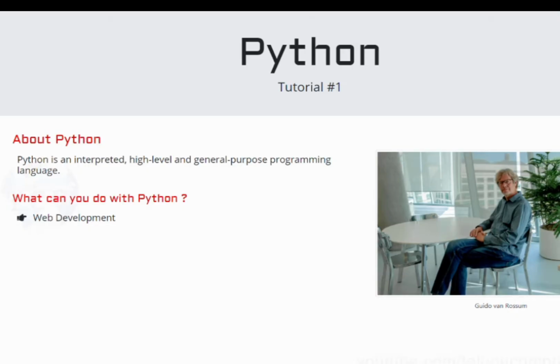In this, we use Python for server-side scripting, for very secure scripting. So in web development, we use Python. I will explain roughly how it works in a moment.